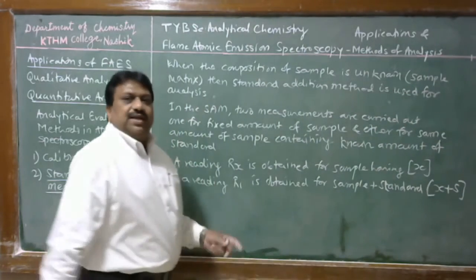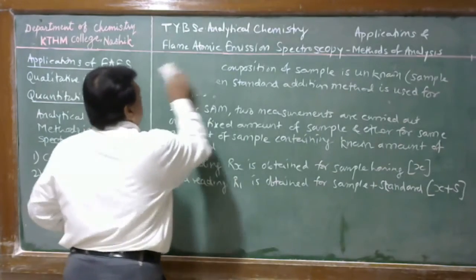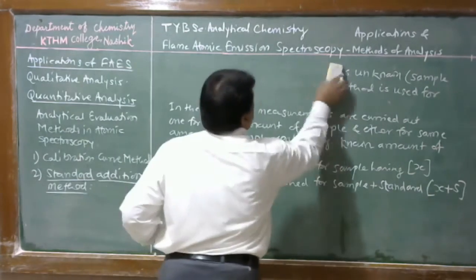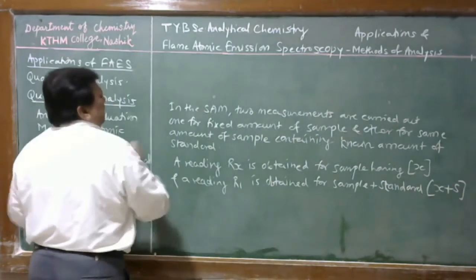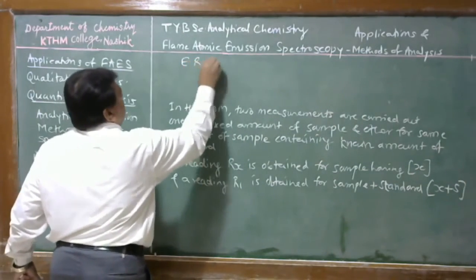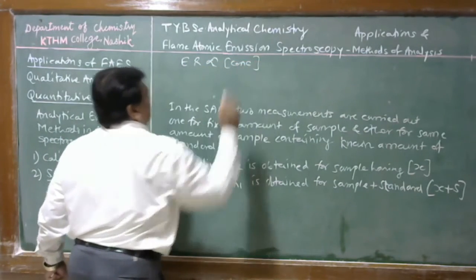And we know that in any instrumental analysis, the instrumental reading is a linear function of the concentration of the analyte. In flame photometry, the emission reading is directly proportional to the concentration of the analyte.